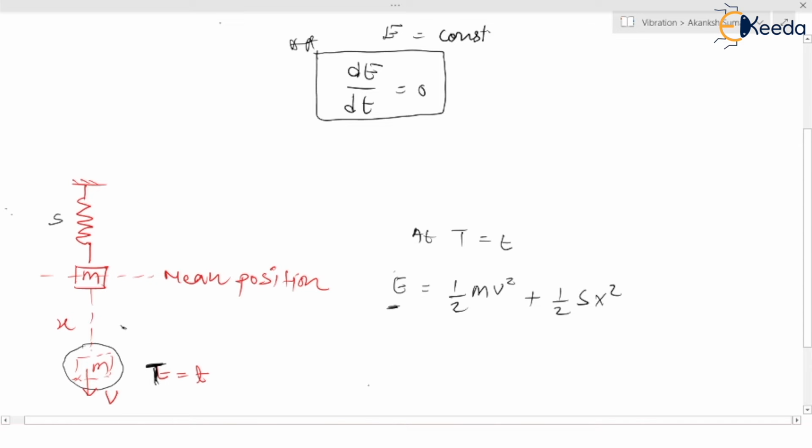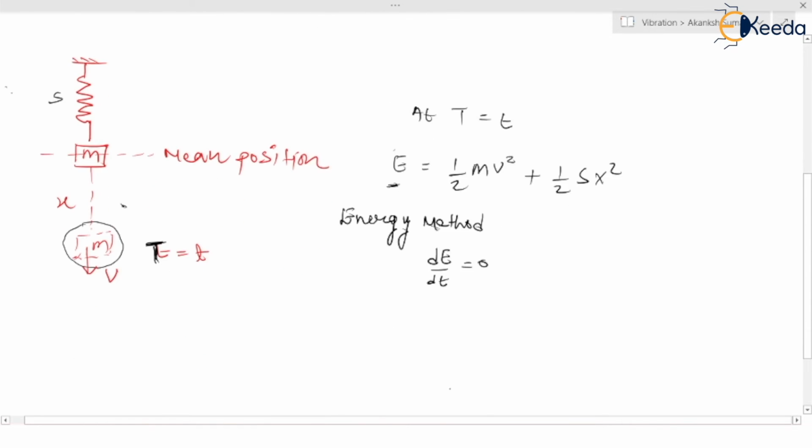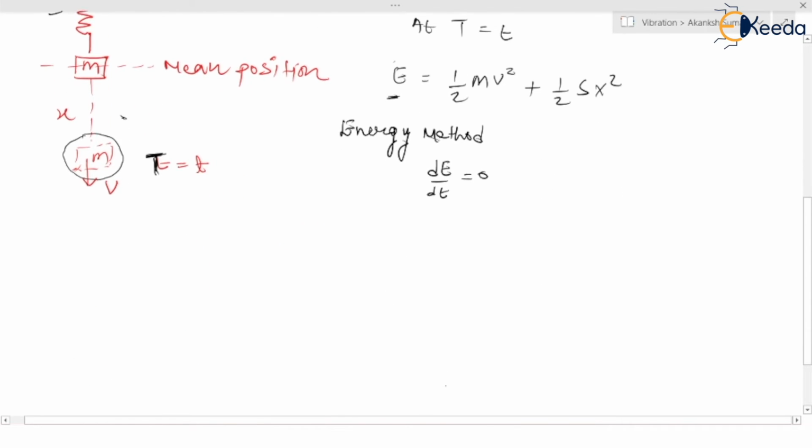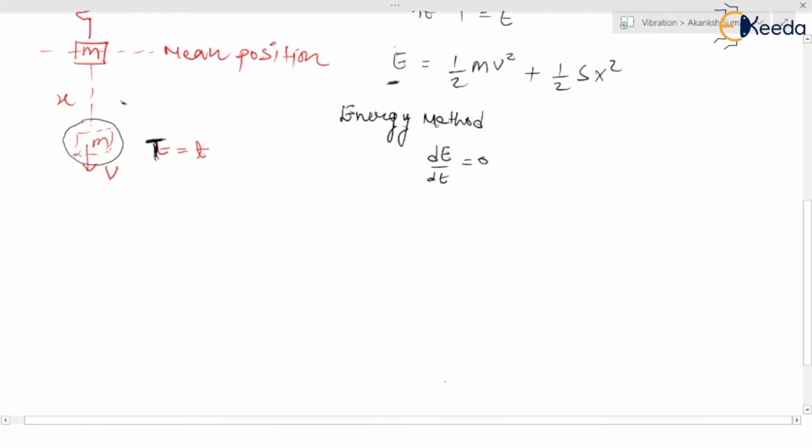Now what is the energy method? We are going to apply the energy method. In the energy method, we know that dE upon dt is equal to 0. Yes or no? This is the concept of the energy method. dE upon dt is equal to 0 because energy remains constant. So if dE upon dt is equal to 0, that means this is our value of E.